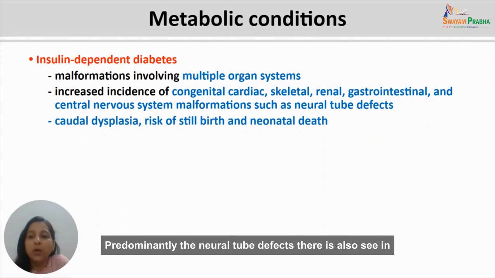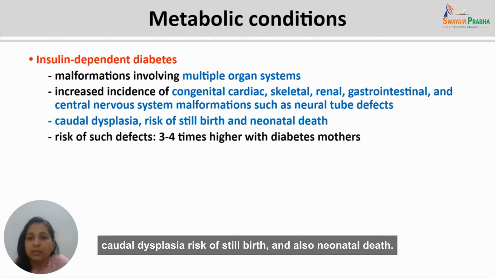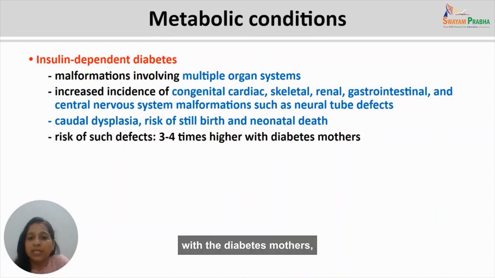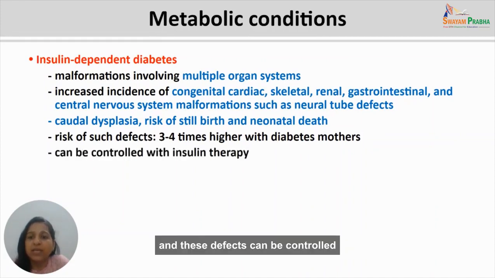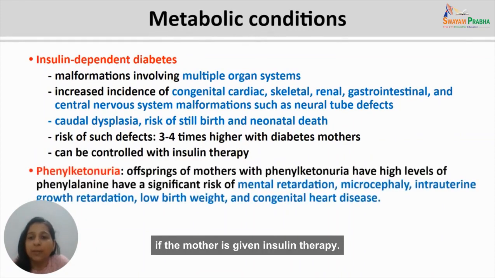There is also caudal dysplasia, risk of stillbirth, and also neonatal death. The risk of such defects is almost 3 to 4 times higher with diabetic mothers. And these defects can be controlled if the mother is given insulin therapy.